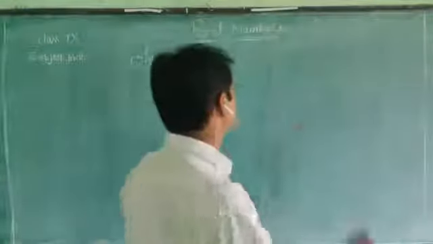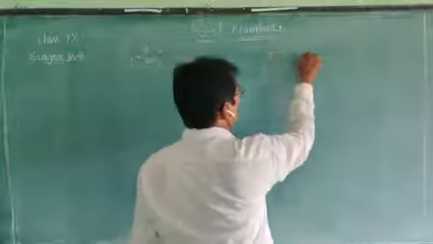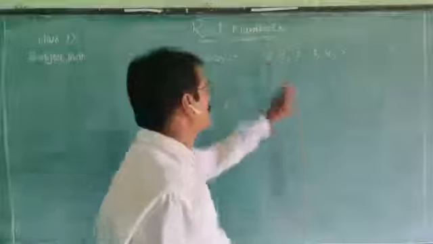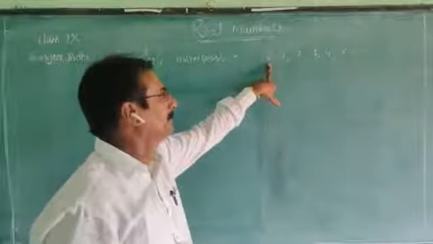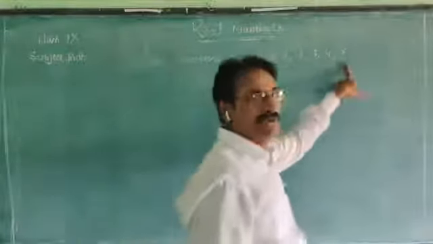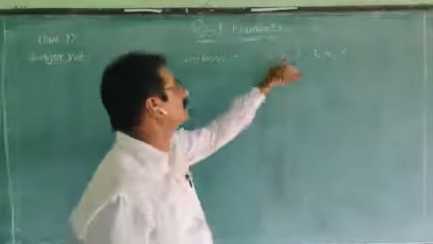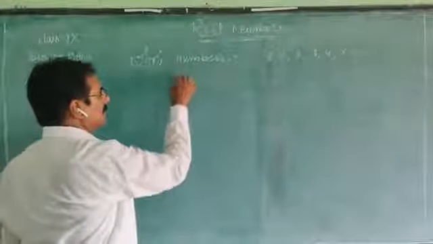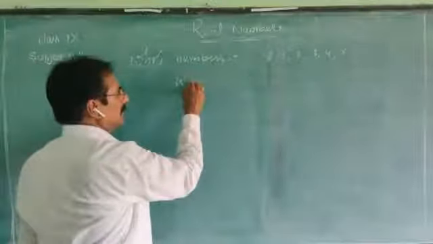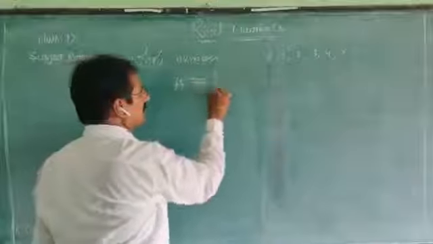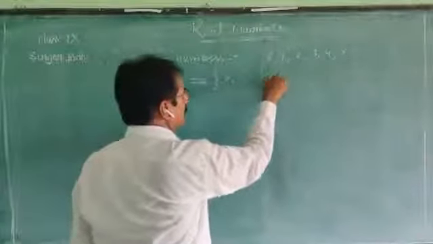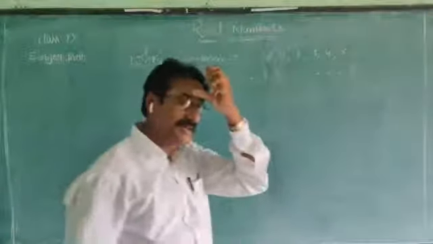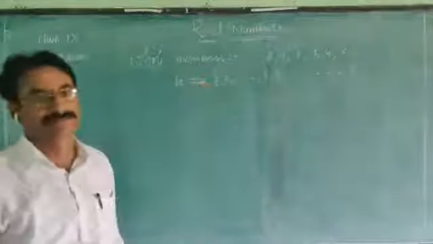The whole numbers are 0, 1, 2, 3, 4, 5 and so on. The smallest whole number is 0. The remaining are already known, these are natural numbers. The whole numbers are denoted with the letter W. W equals the set 0, 1, 2, 3, 4, 5 and so on. This is the whole number set.